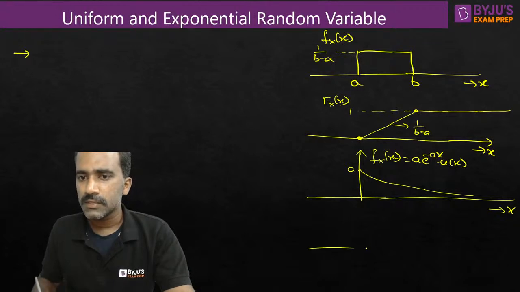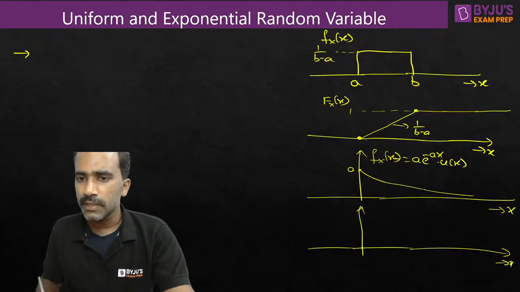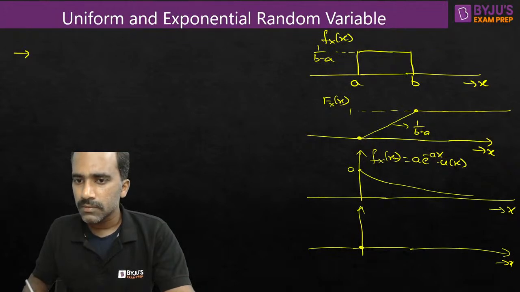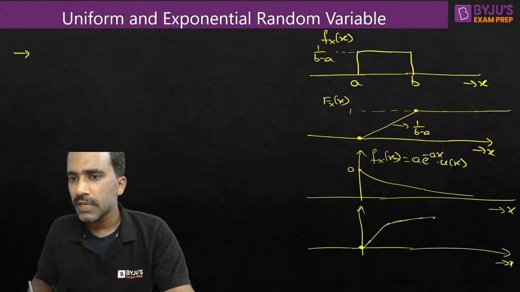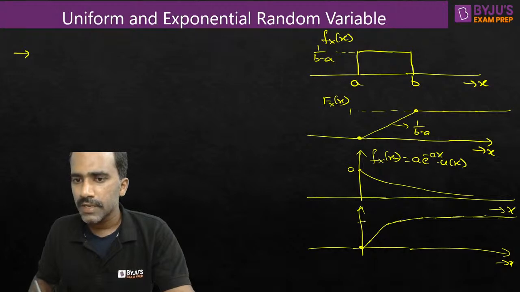Now if you integrate this function, there is nothing to accumulate till 0, and after that there is something to accumulate. And then as x increases, there is very little to accumulate. It increases, but it increases very little as we go on. Finally it becomes 1. After some point, or at infinity, the CDF becomes 1. So this is how the CDF looks.